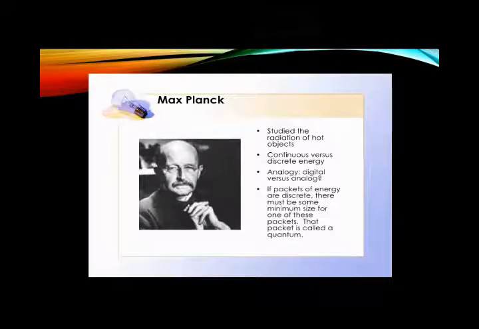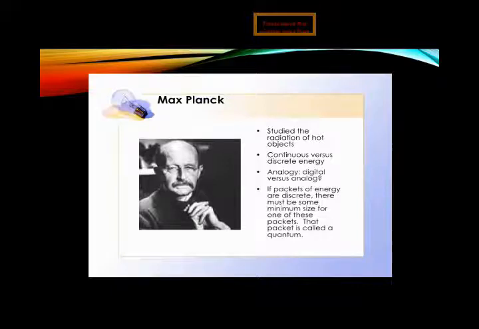Max Planck in 1905 proposed that light is emitted and absorbed in the form of tiny packets of energy, which is known as quantum. When Max Planck studied the radiation of hot objects, he proposed that light is emitted in the form of packets known as quantum.